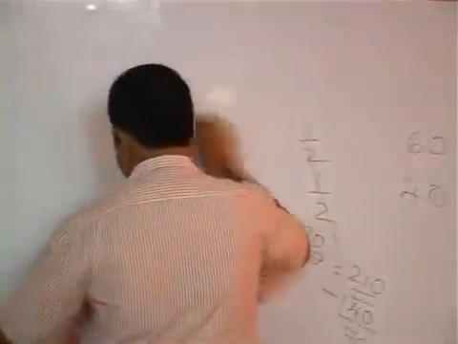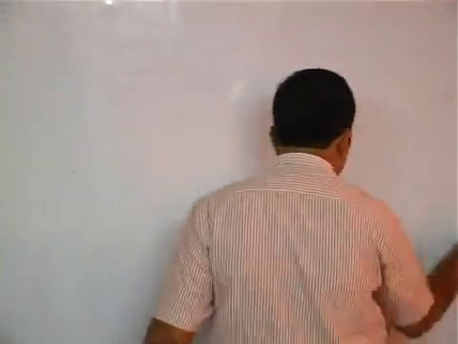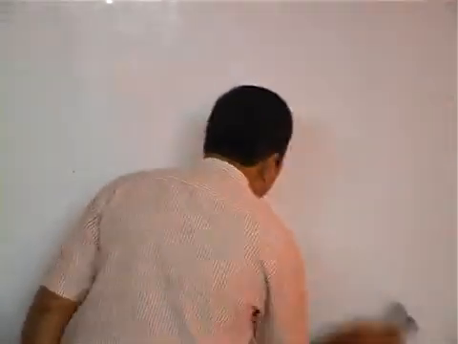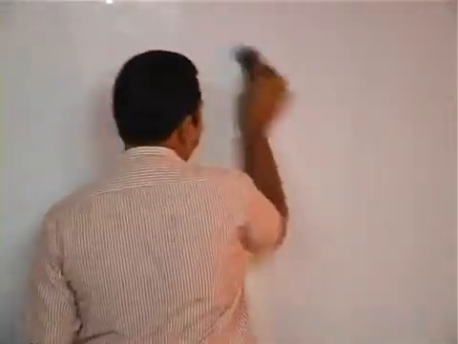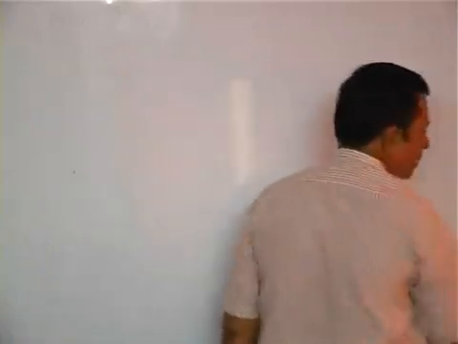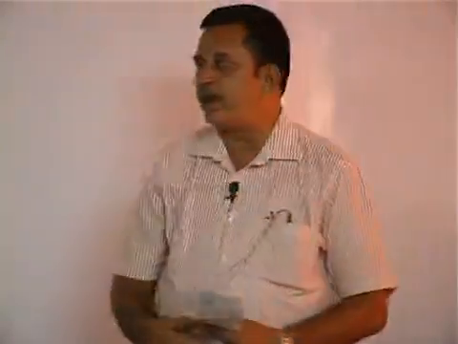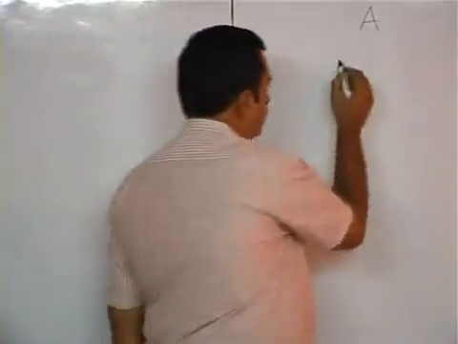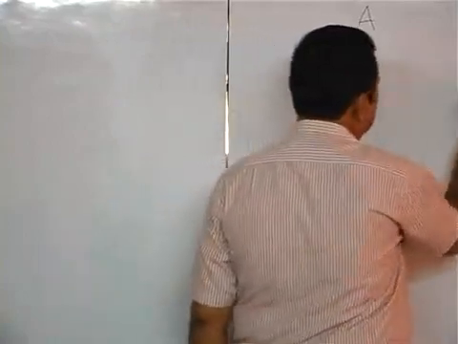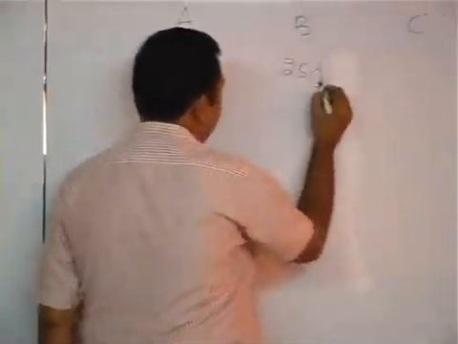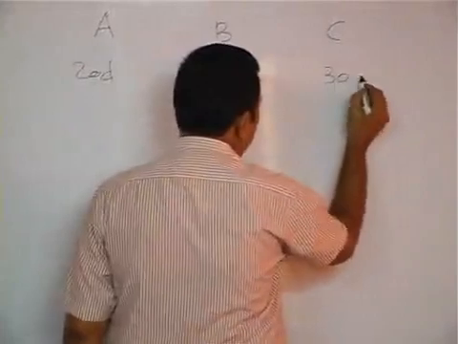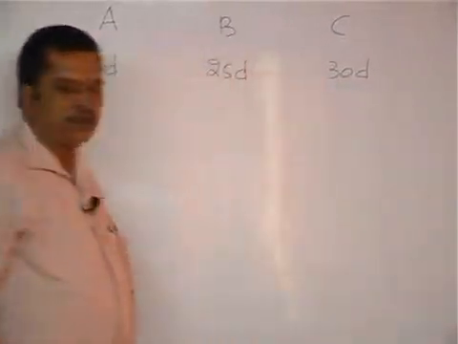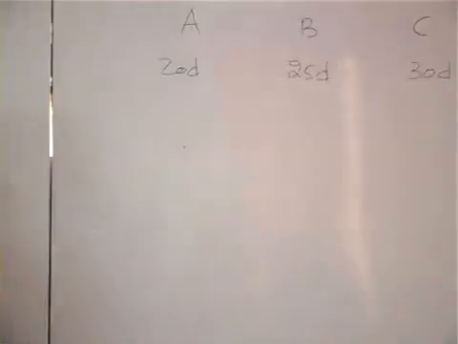See, A, B and C can do a piece of work in 20, 25 and 30 days respectively.